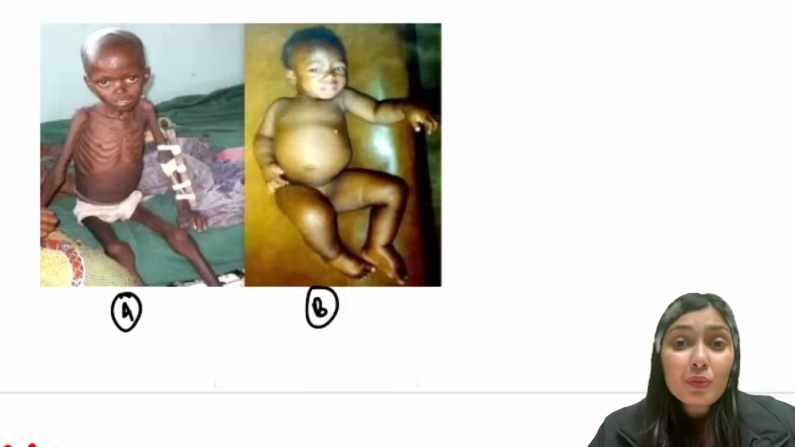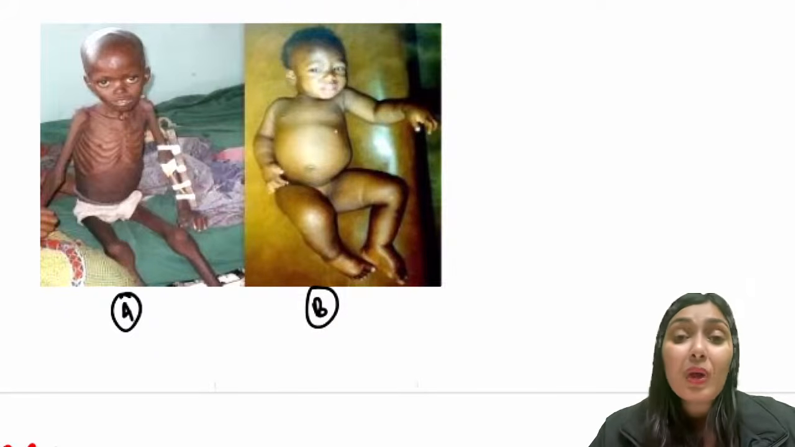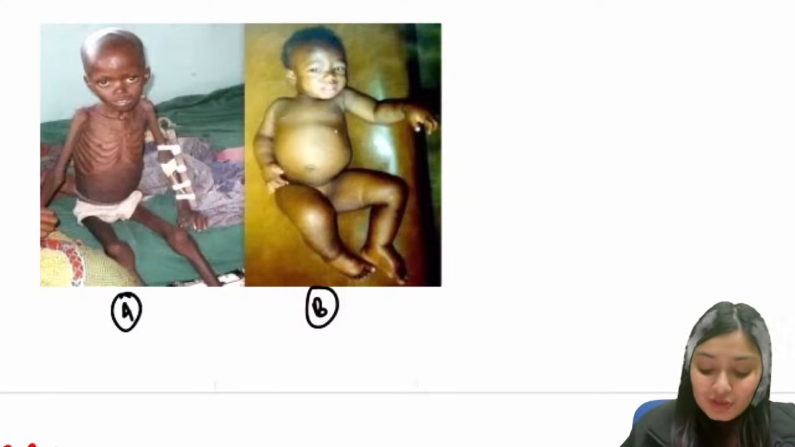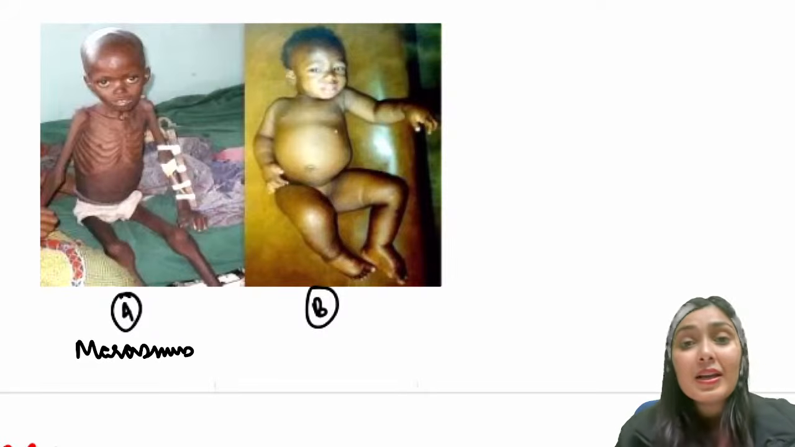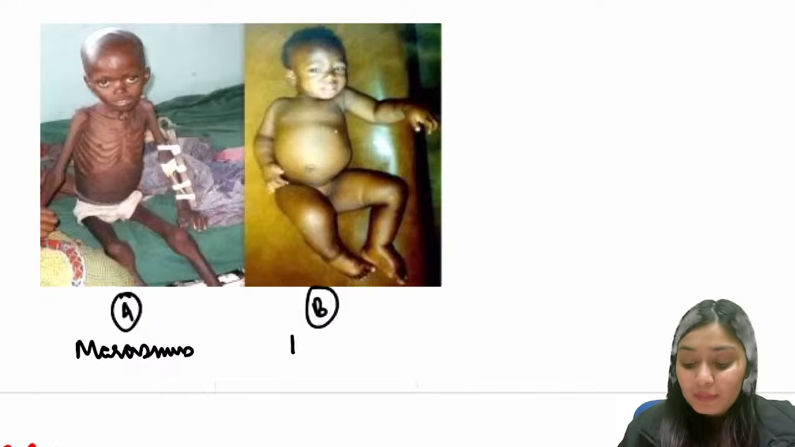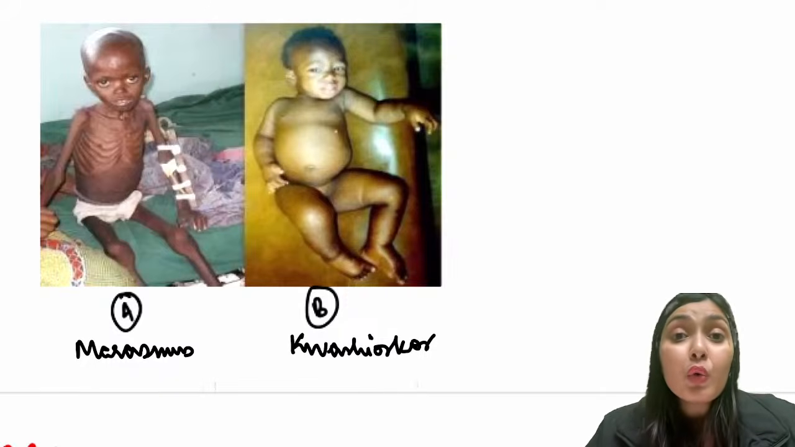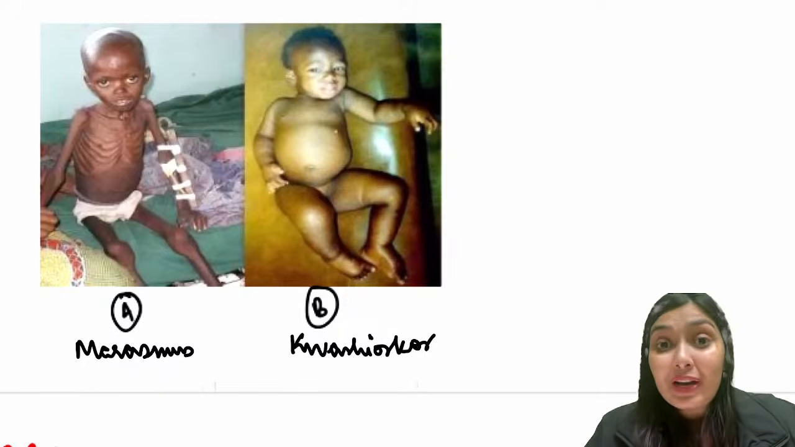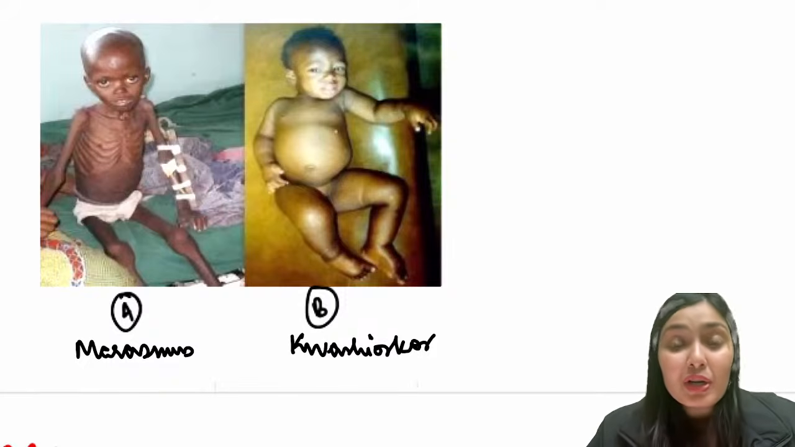Which of these has good prognosis? Child A has good prognosis. On the other hand, child B is going to have bad prognosis. So child A is nothing but your marasmus child who adapted well to the deprivation. On the other hand, B is a Kwashiorkor child. So now the examiner can ask you to write down a short note on Kwashiorkor, short note on marasmus, or can ask you the differences between marasmus and Kwashiorkor. So we are going to deal with this topic now in depth.